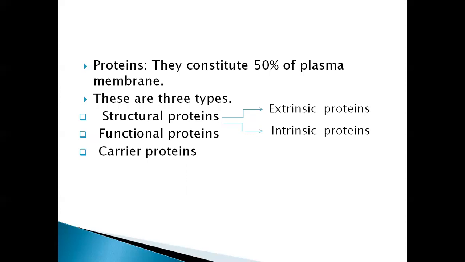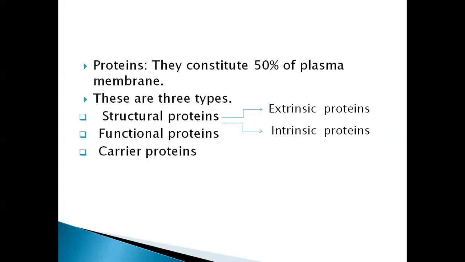Structural proteins, combined with lipids, play an important role in the structure of plasma membrane. Depending on their distribution and position, these structural proteins are of 2 types: first is extrinsic proteins and second is intrinsic proteins.